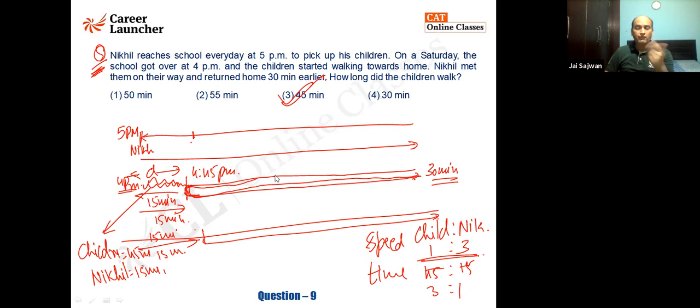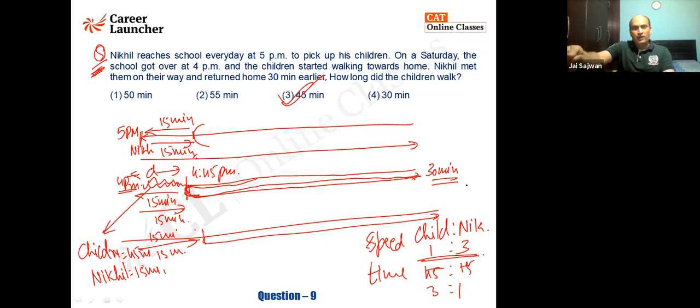How could he reach half an hour early? Because he has taken a turn from a point from where he is going to take 15 minutes going to the school and 15 minutes coming back from the school. That's why he's reaching half an hour early. Is it clear, Abhinav and Ashish Agarwal? See, I every day reach my office at 5 p.m. Today I have taken a U-turn and I tell my wife I'm early by half an hour. That means I've taken a U-turn.